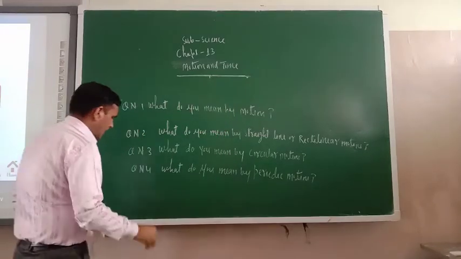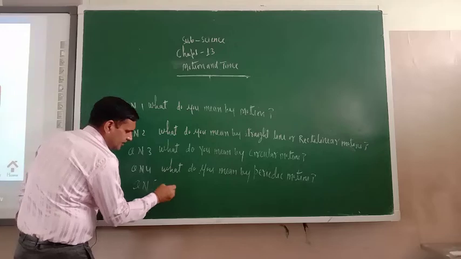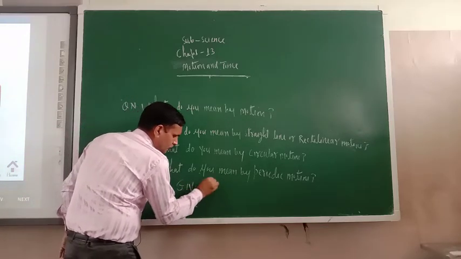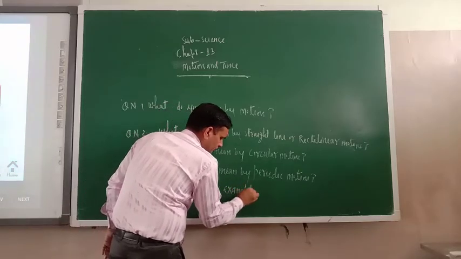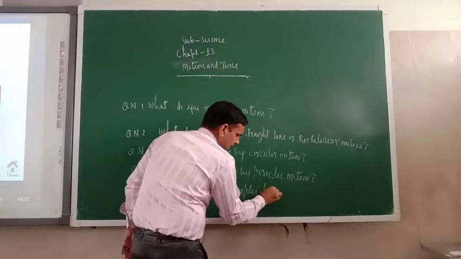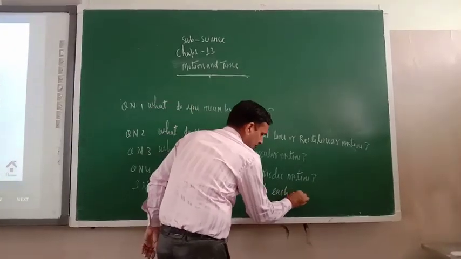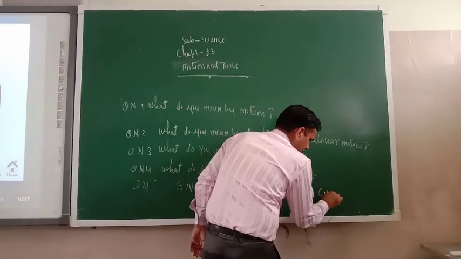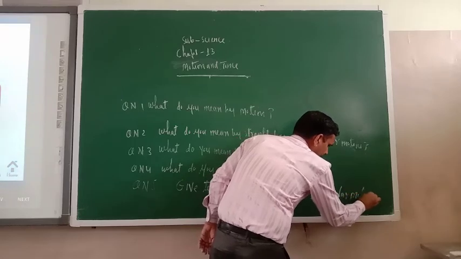Now question number 5. Give 2 examples of each. Number 1, circular motion.